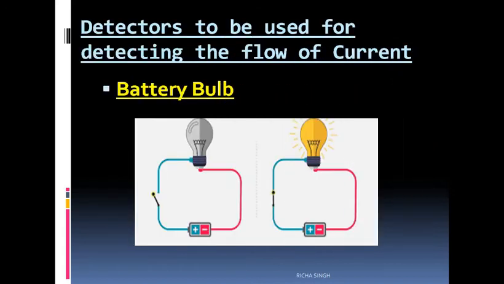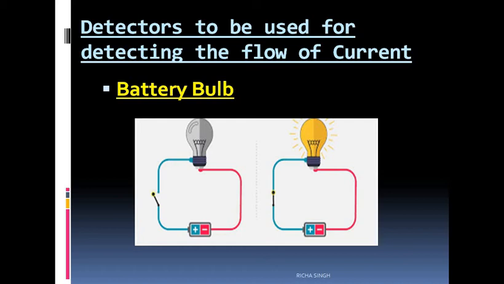Next we come to detectors to be used for detecting the flow of current. How will you be able to tell that electricity is flowing through this particular circuit? Generally, we use a battery bulb. When a good conductor is placed, a strong current is flowing.